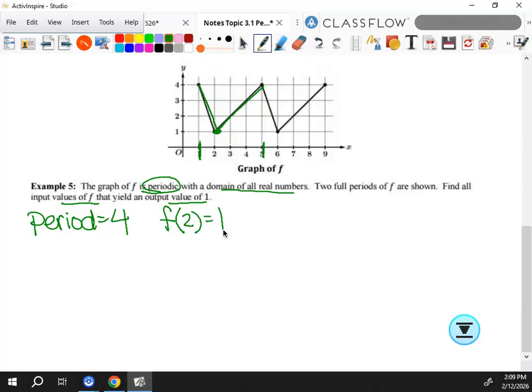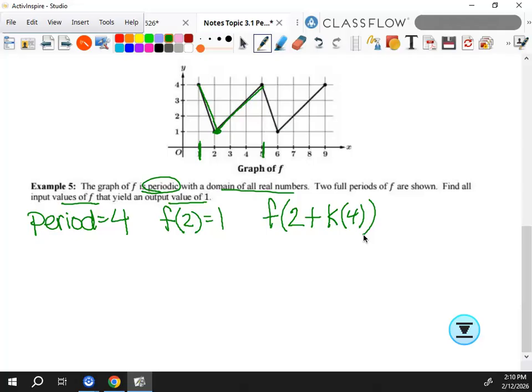An infinite amount, right? Because it keeps on going. There's an infinite amount of inputs that are going to give me an output of 1. Obviously, I'm not going to list an infinite amount of them. So instead, I want to think about this how we've been doing it. That means that f of 2 plus k times the period, which is 4. And I could add or subtract some multiple of 4, and I would still get 1. Does that make sense to you?